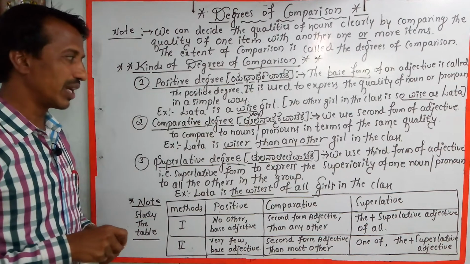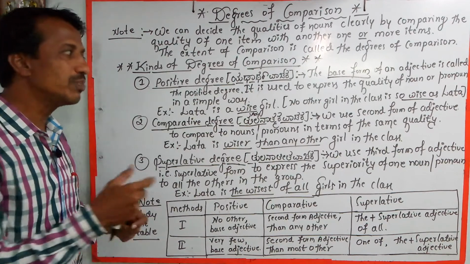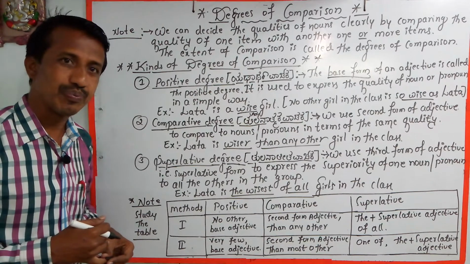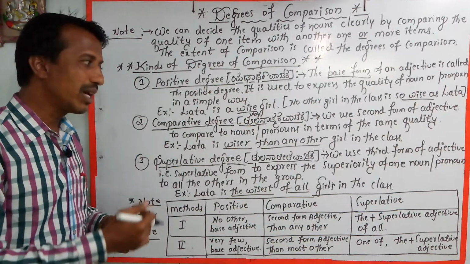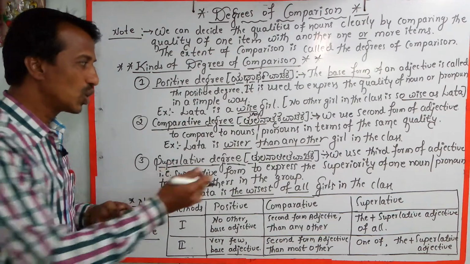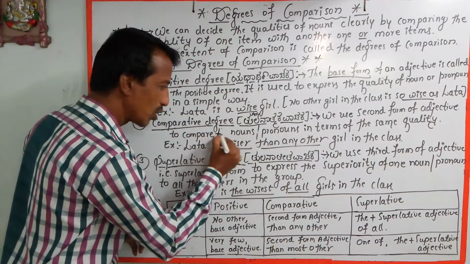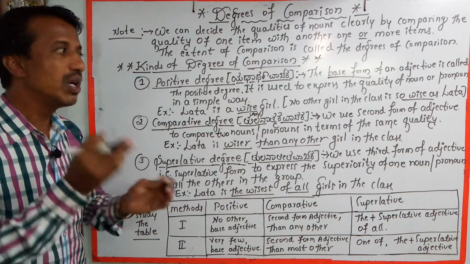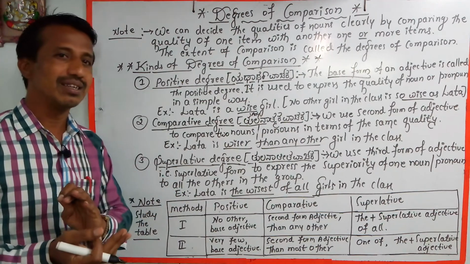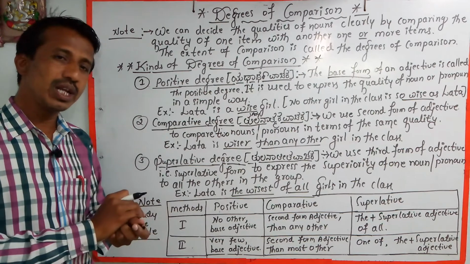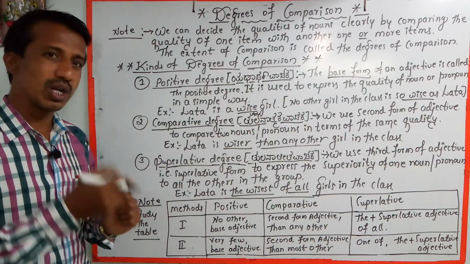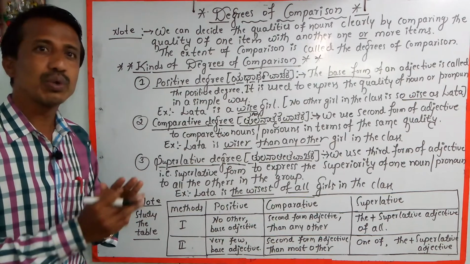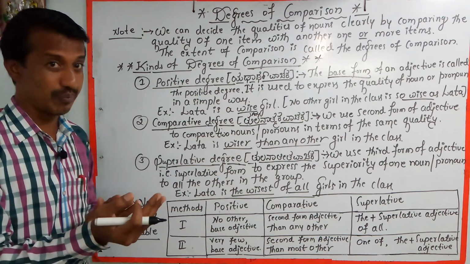The second one, the comparative degree. What is meant by comparative degree? We use the second form of adjective to compare two nouns. Here we compare two nouns or two pronouns in terms of the same quality. ನಾವು ಇಲ್ಲಿ qualities of noun ಅನ್ನ ಕಂಪೇರ್ ಮಾಡಬೇಕಾದ್ರೆ we use the second form of adjective.